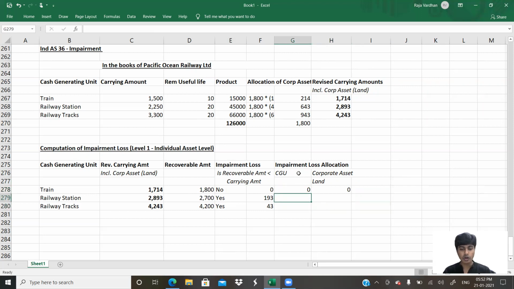Impairment loss has to be allocated between two of them: one is the CGU, the other is the corporate asset, which in our case is land. Here it's 0, so here also 0, here also 0. Now here we have to allocate it. This 193, whatever is there, belongs to two assets. One part belongs to the railway station, one part belongs to land. This is completely dependent upon the value of these assets. Get that? So how do I do that?